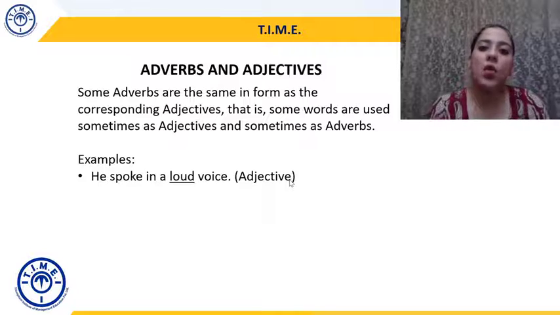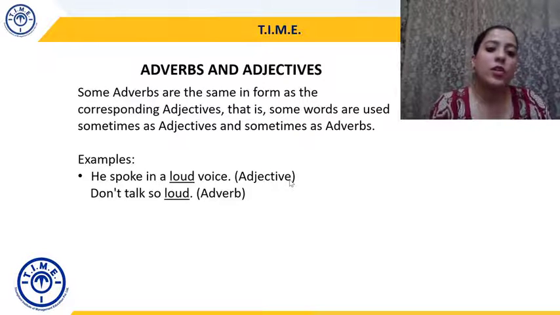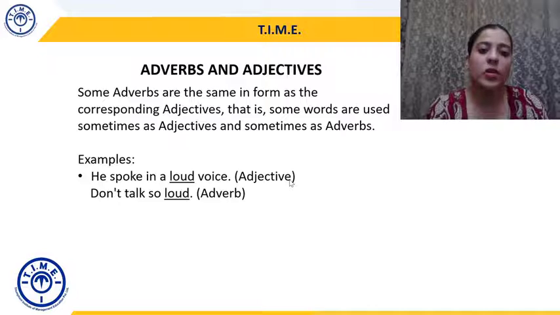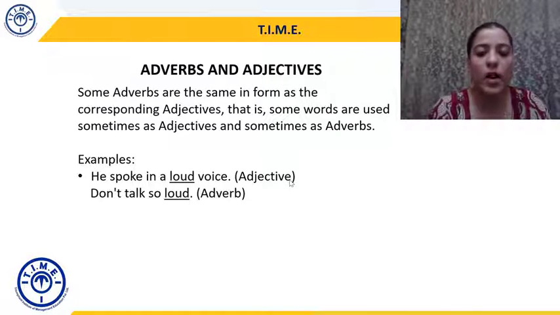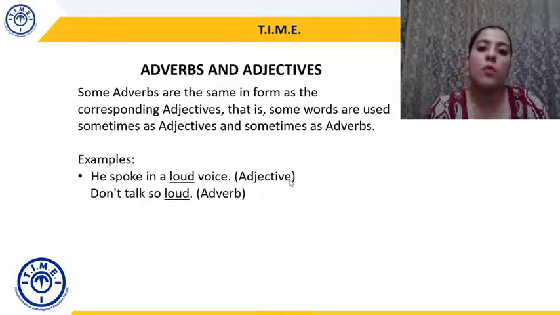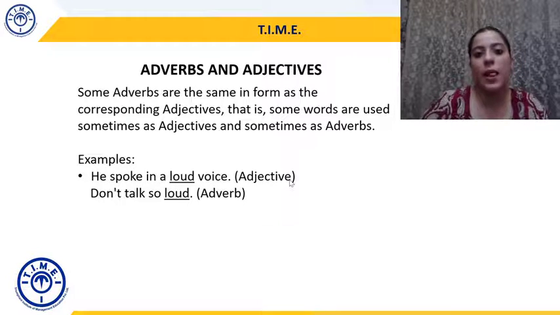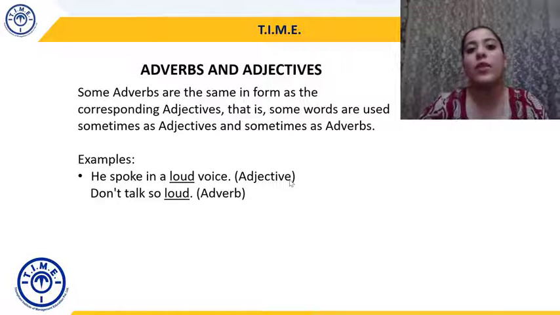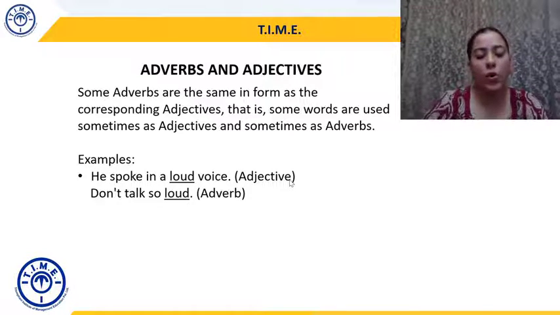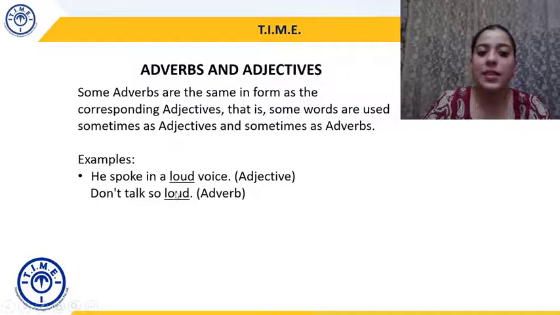But if we want to use loud as an adverb, how will we do that? Don't talk so loud. So loud here is an adverb. So is also an adverb. Loud is also an adverb. Both of them are modifying what? They are modifying the verb talk, right? So if I say he spoke loudly, loudly is an adverb. And loud is also an adverb depending on the usage, depending on what it is modifying. In the first sentence, loud is modifying voice, and in the second sentence, loud is modifying talk. So in the first, it's modifying a noun, hence an adjective. In the second, it's modifying a verb, hence an adverb.